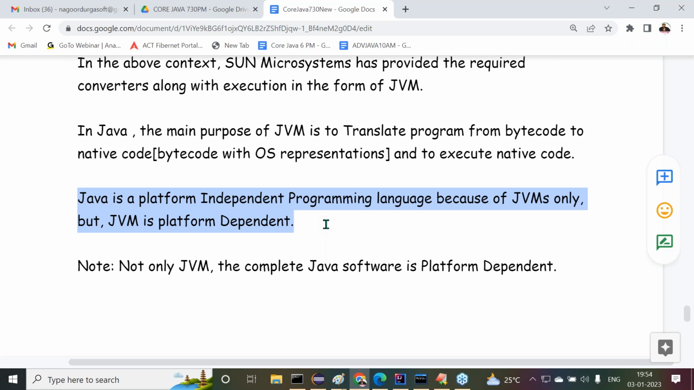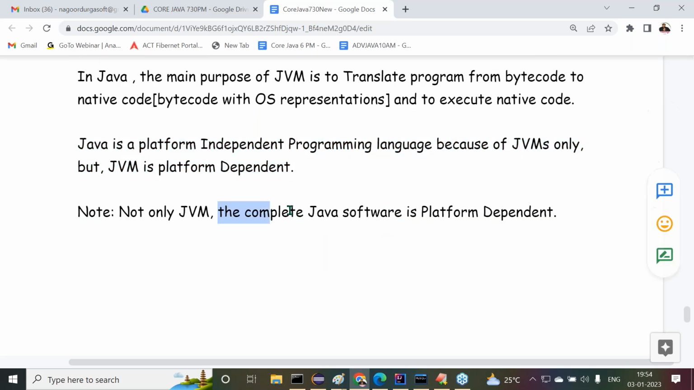People are thinking Java is platform independent, that everybody knows about it. But JVM is platform dependent. People are not aware. But as per the convention, people are thinking JVM is also platform independent. No. Java is a platform independent programming language, but JVM is platform dependent. Not only JVM, the complete Java software is platform dependent. Please remember the point here.